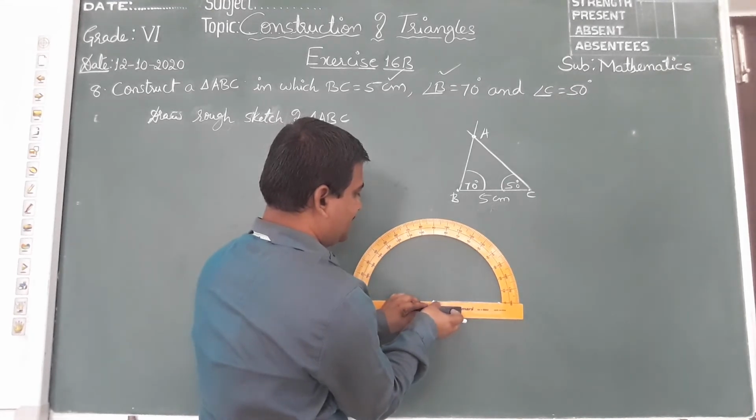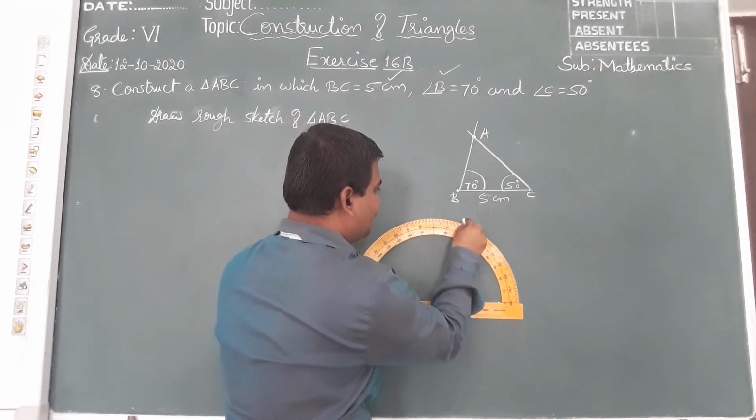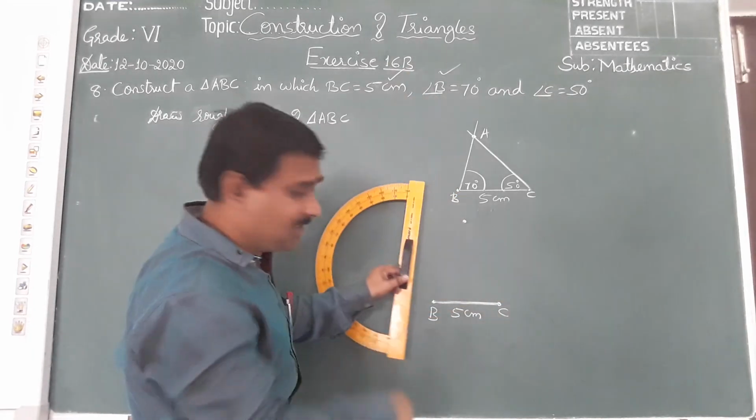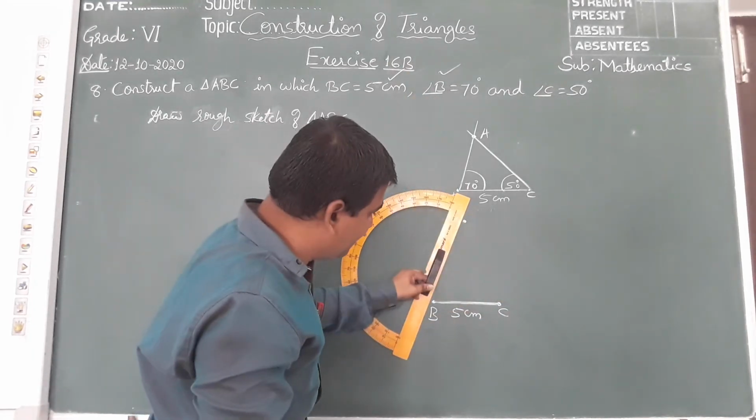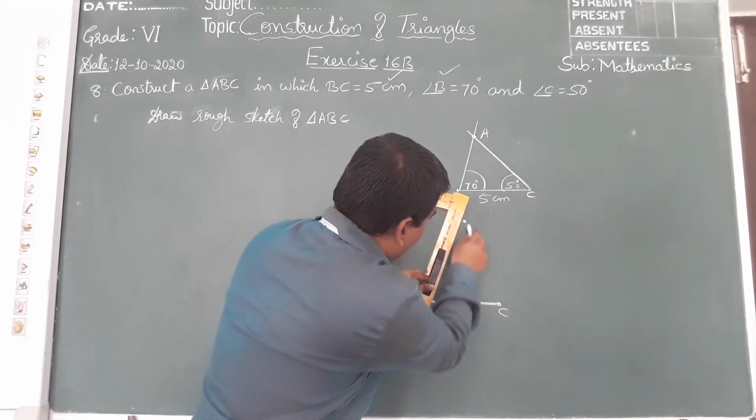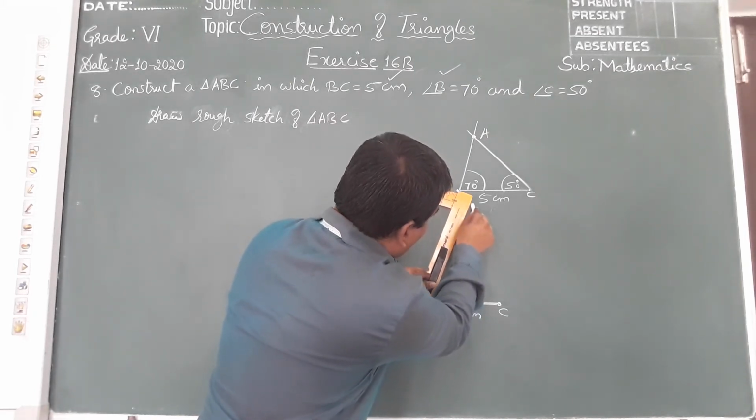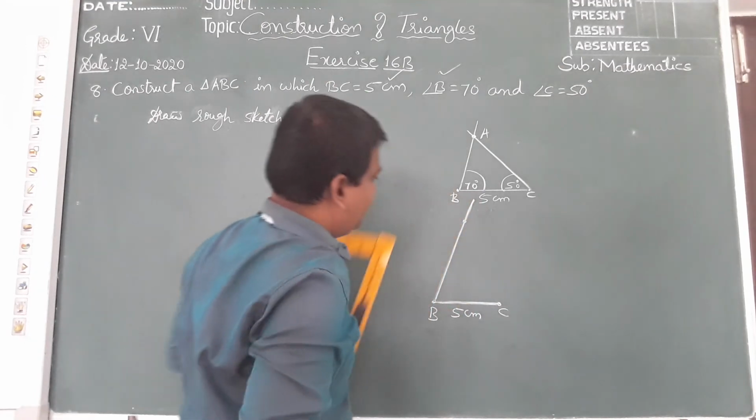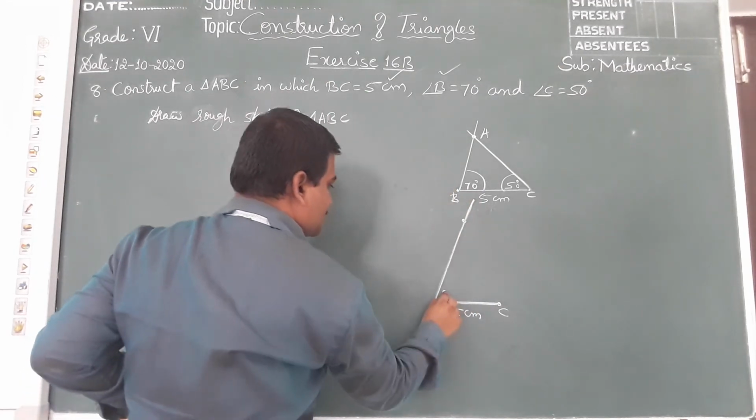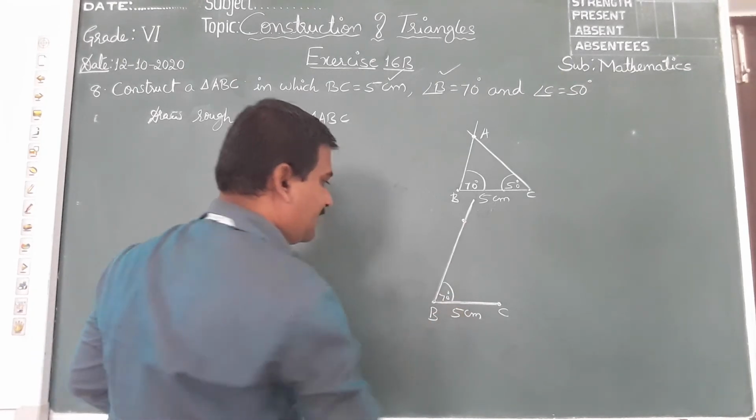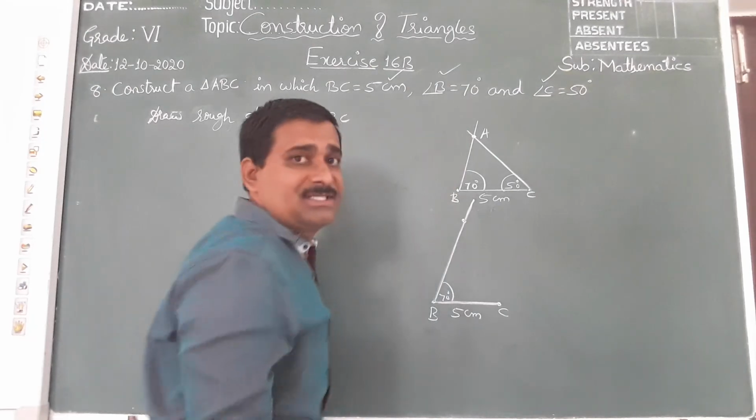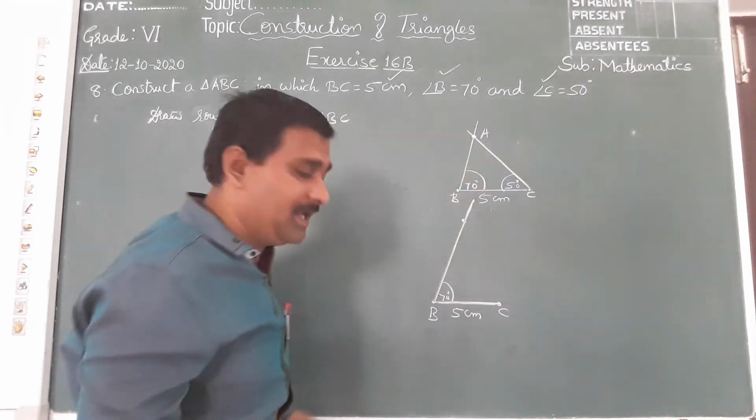So where will I get 70? Here. Put a point, mark and extend the line. You can draw the big line as much as you want. Okay, this is the 70 degree line. So I got 70. Now once again I should keep the protractor on C to get 50 degree.